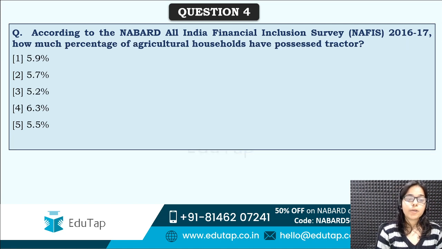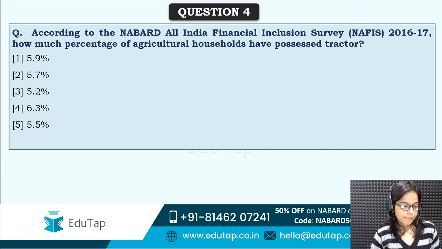Next is how much percentage of agricultural households have possessed tractor. So according to this survey, how many agricultural households have tractors? How many households have possessed tractors?